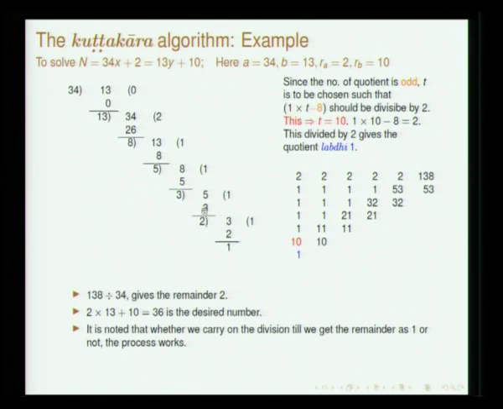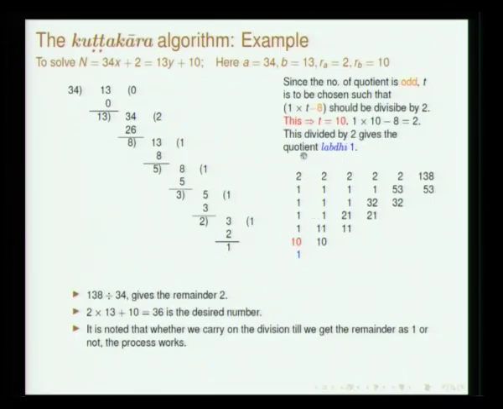So, now I am just continuing one more division, and what we get is remainder 1. In fact, Bhaskara prescribed that you can continue till 1, but this can be terminated at any stage. If you continue this till 1, the number of quotients that you obtain is odd. Therefore, here we have to subtract the difference in the remainders, 10 and 2 is 8, and T has to be chosen again by the same principle, and T is 10 and the Labdhi is 1.